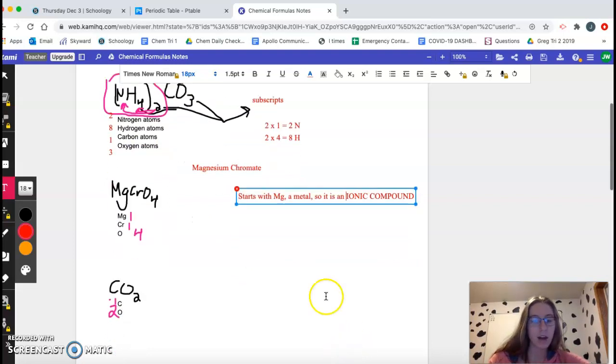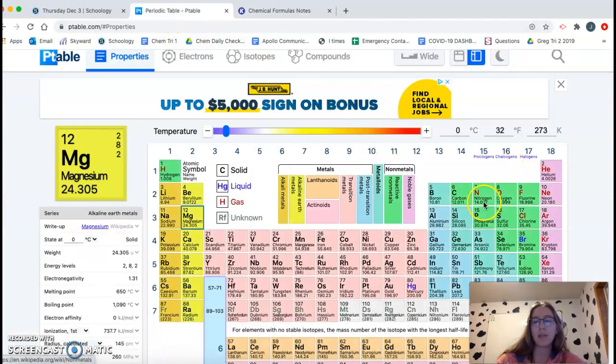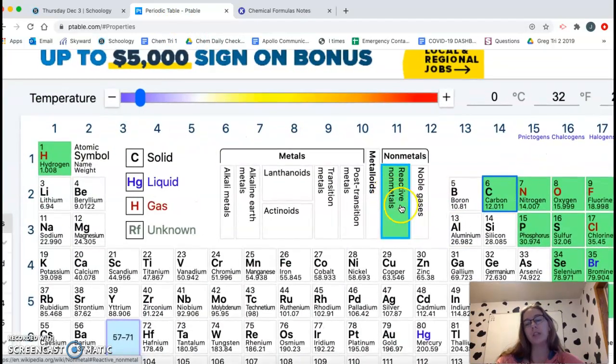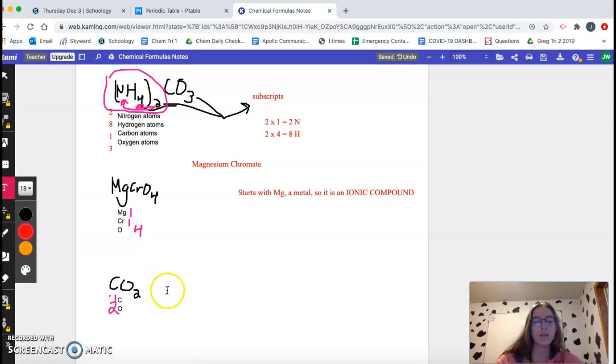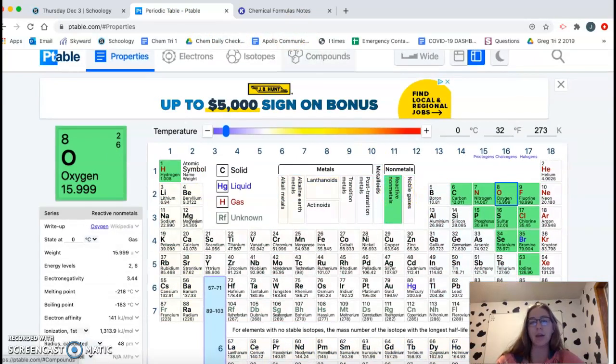If we look at this one, carbon would be our first one. On the periodic table, carbon is way over here in the green, which is nonmetals. Because carbon is a nonmetal, and then we'll look at oxygen. Oxygen is also over here in the green, nonmetals.